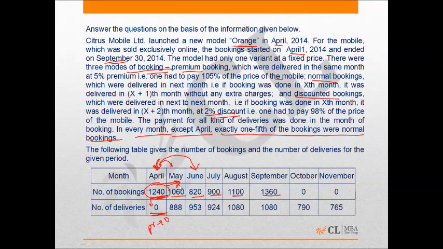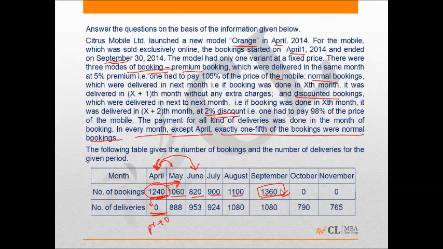So what should I do? Let us try from the end, right? So consider this 1360. This 1360 contains all the three types of bookings: premium, discounted and normal, right?